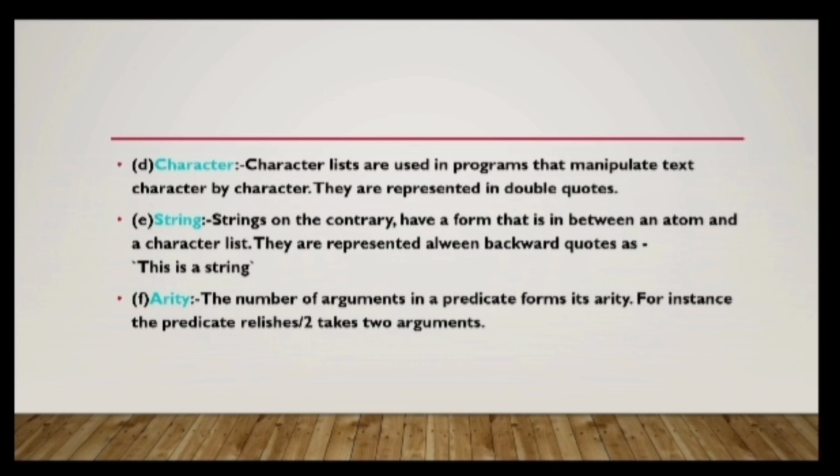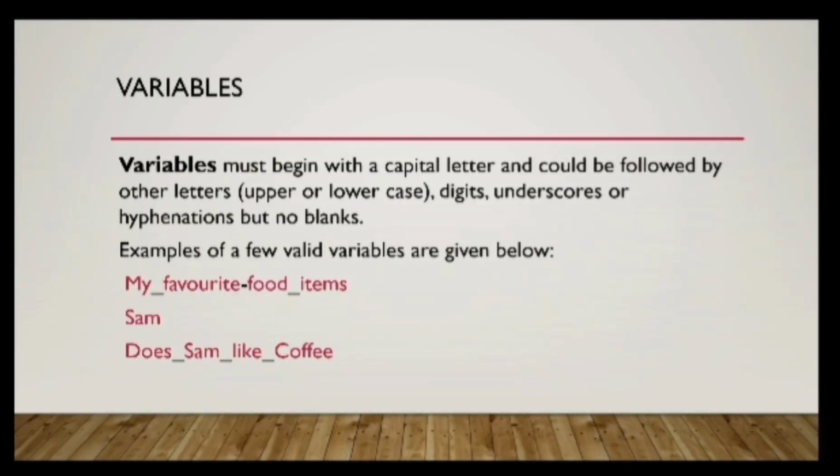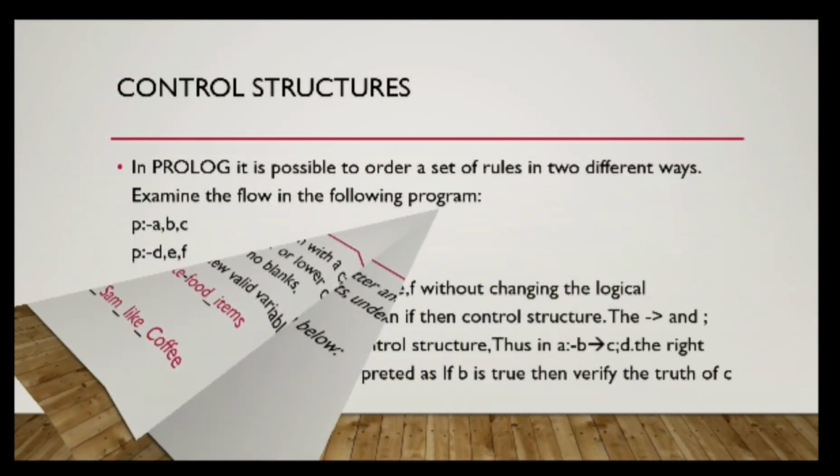Arity. The number of arguments in a predicate forms its arity. For example, predicate religious by 2. This will take 2 arguments because we can see we have given by 2. Variables in Prolog. Variables must begin with a capital letter and should be followed by other letters. It can be upper or lowercase, there is no restriction on that. Or it can be digits, underscores or hyphens, but no blanks, remember. Some examples of valid variables are My_favorite-food_items, so you can see there are no blanks, and Sam. The next one, Does_Sam_like_coffee. So does Sam like coffee? So these are some of the valid variables in Prolog.